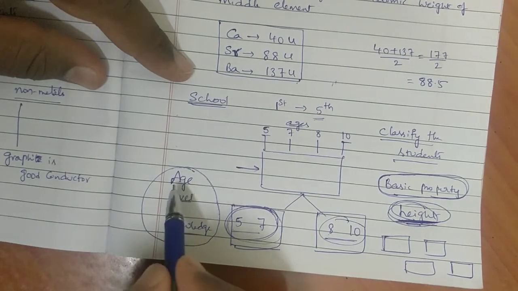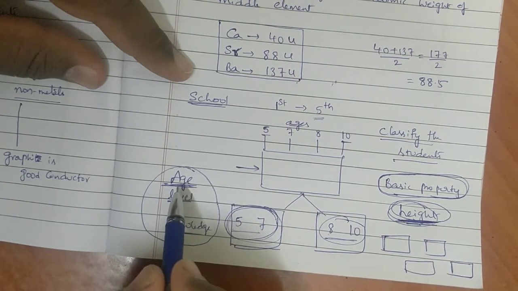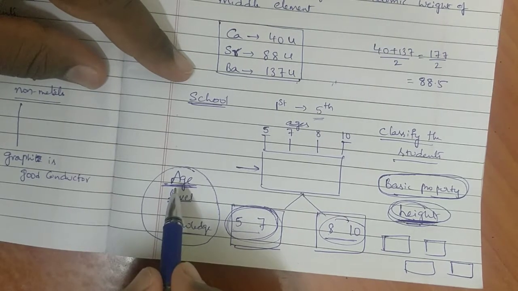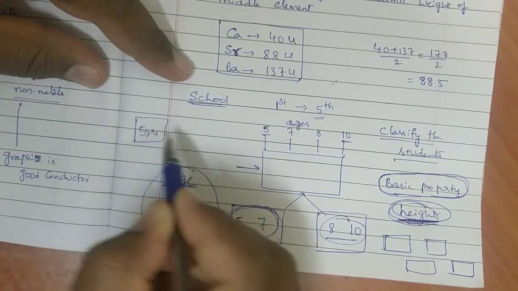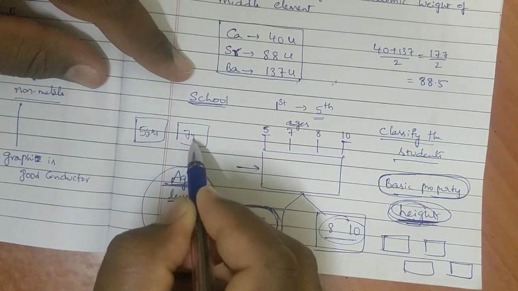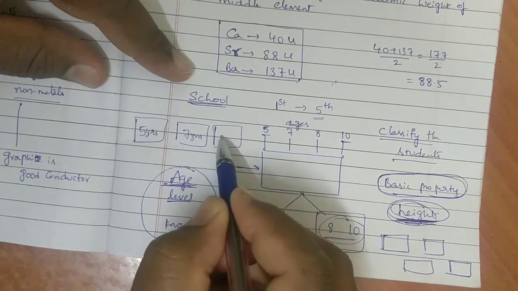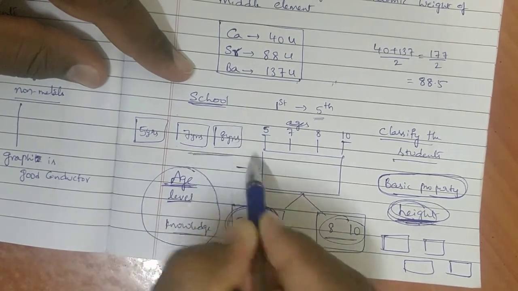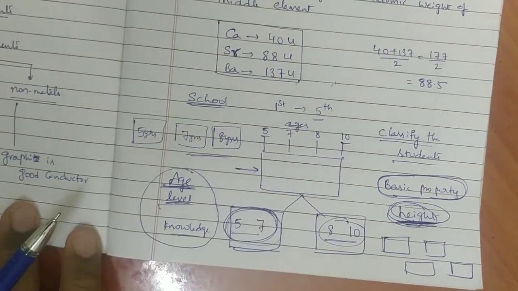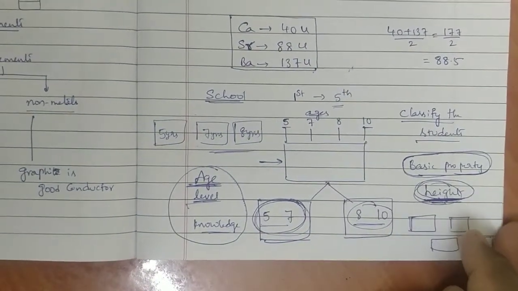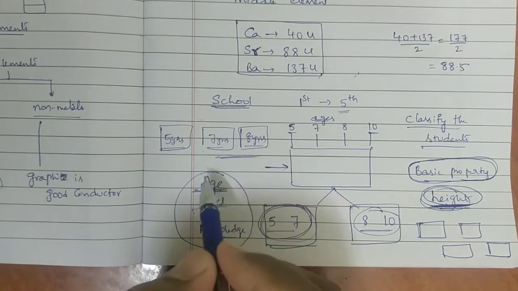Then depending on age level, observe carefully this sentence. Depending on this age level, if I classify the students, one classroom contains 5 years age level, another classroom contains 7 years age level. Like that, finally I got one important basic property, that is age level. Is it okay? Depending on age level only, I classified 5 years, 7 years, 8 years age level.